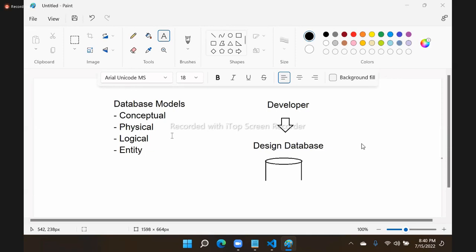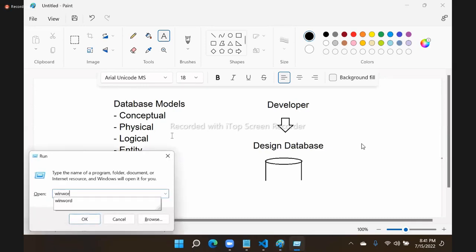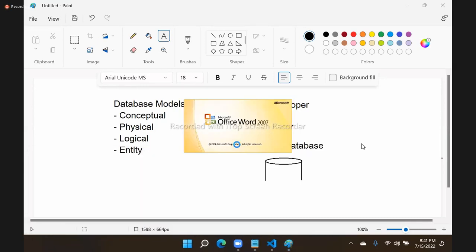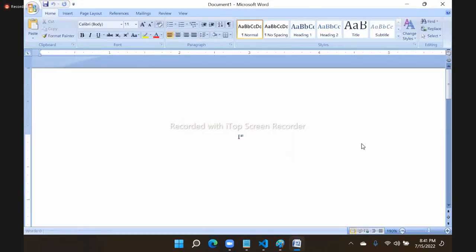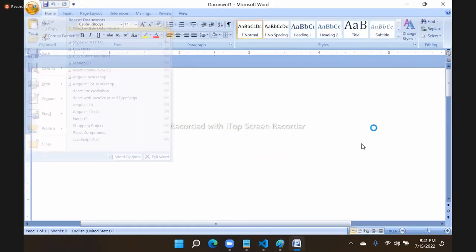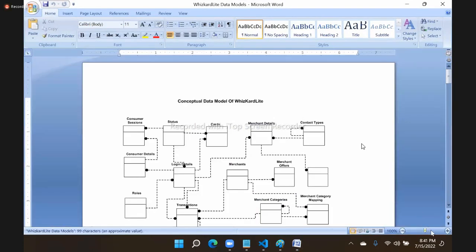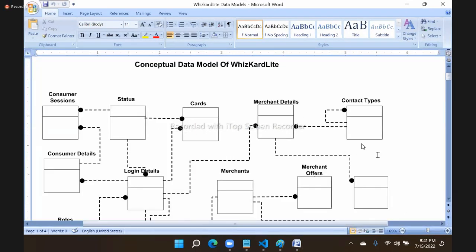What is present in a conceptual model? In a conceptual model, we mention the modules that need data. Usually a conceptual model looks like this. I will show you a sample project here. This is how a conceptual model looks. A conceptual model contains information about the modules that need data. First we will design this.